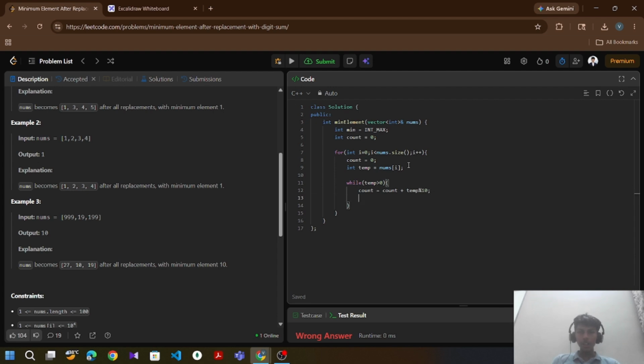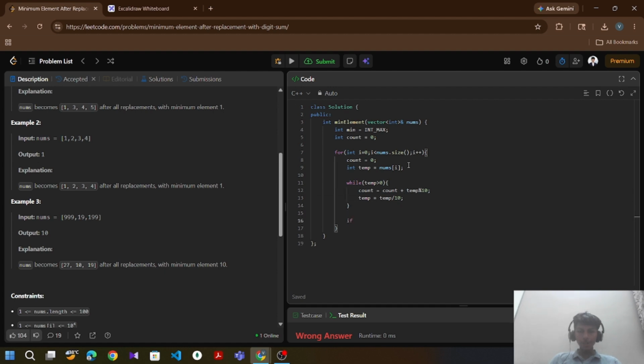After that we create our new number, which is temp divided by 10, which is the front digits excluding the last digit.